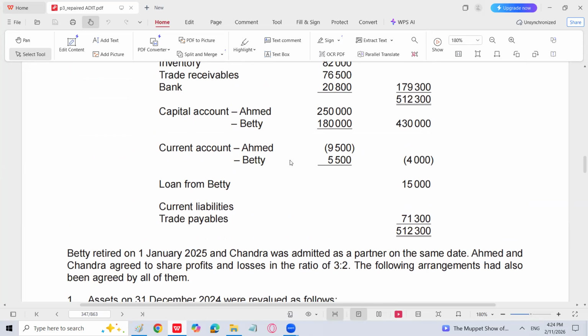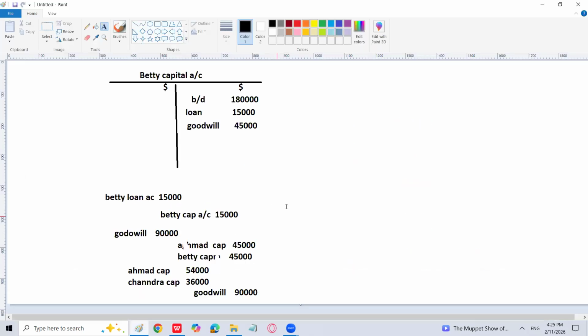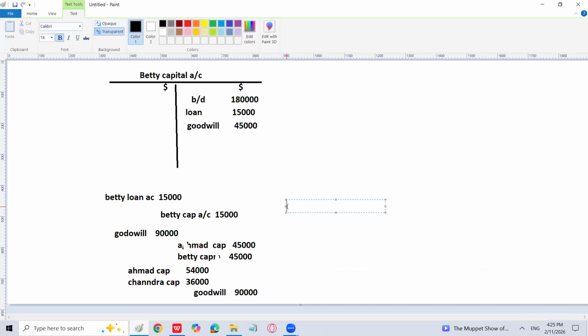We will not write it right now. Ahmed current account debit, right? Sorry, Ahmed current account credit and bank is going to be debit. So current account will be over. Bank debit and Ahmed current account credit, because this is a debit balance, negative. It has to be credited and bank is going to be debited with 9,500. So we'll discuss it later on in the question.